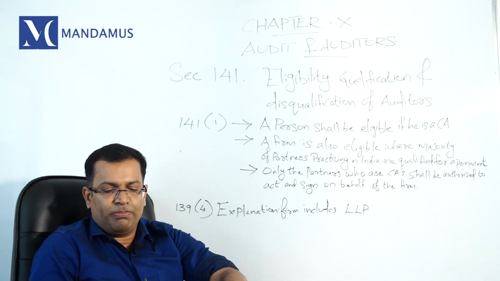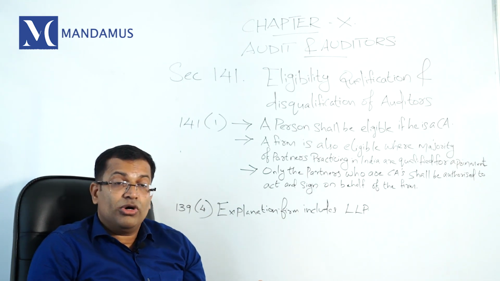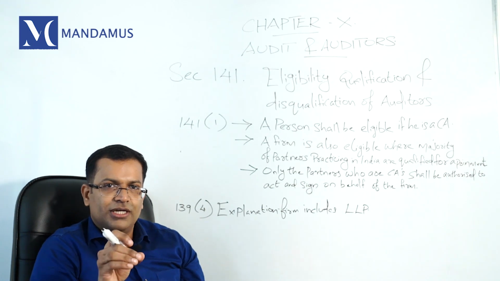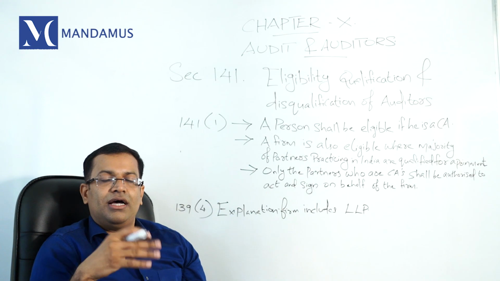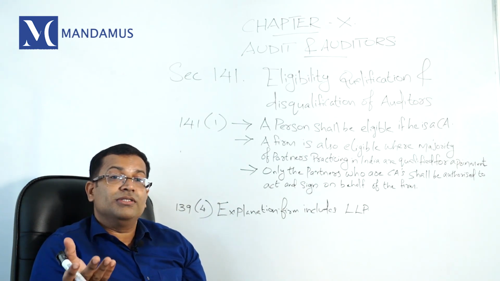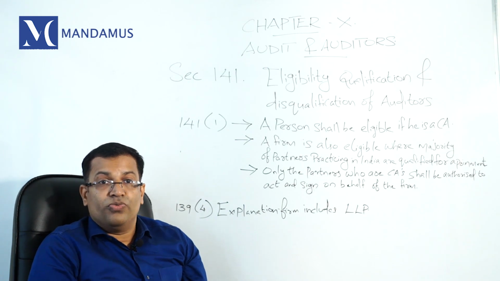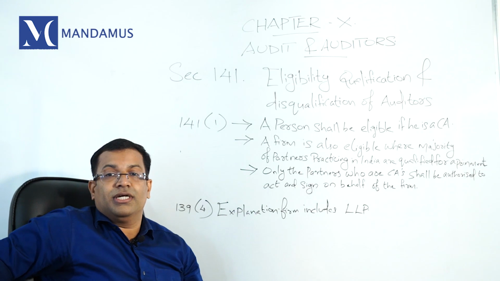See, if you want to appoint a statutory auditor in your company, you have three choices. That means you can appoint a person as a chartered accountant, you can appoint a partnership as your statutory auditor, or you can appoint an LLP as your statutory auditor. When you appoint a person, the only condition is he should be a qualified chartered accountant.